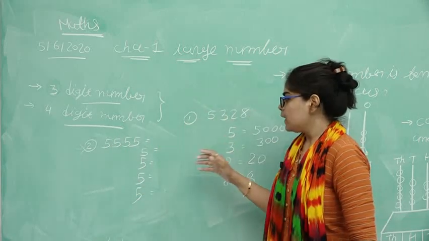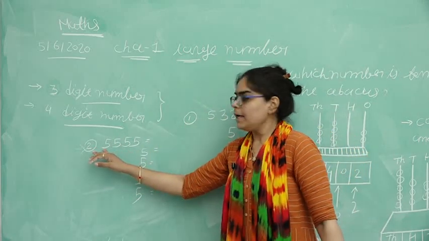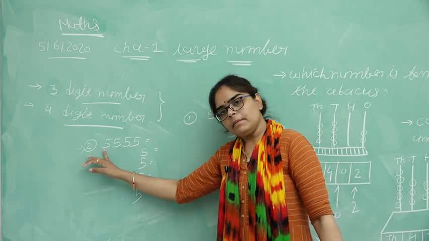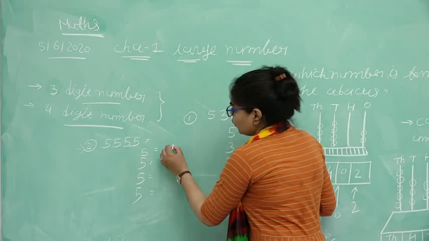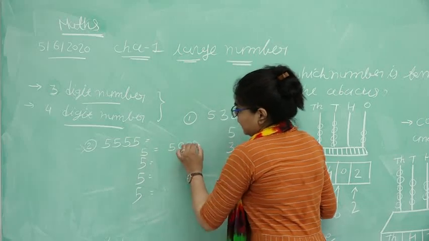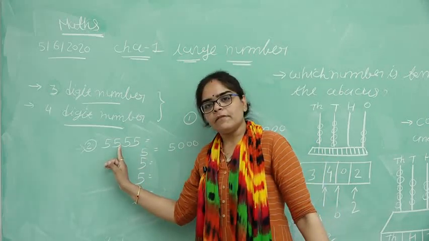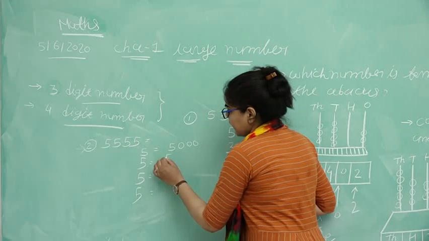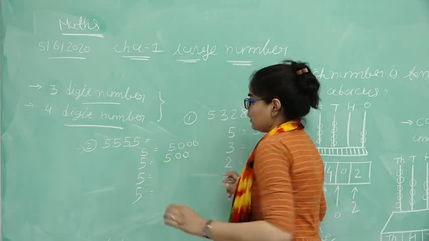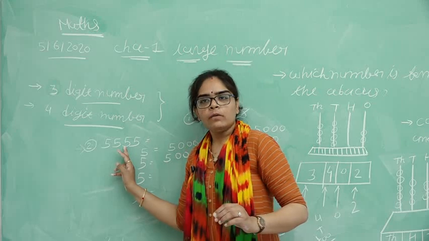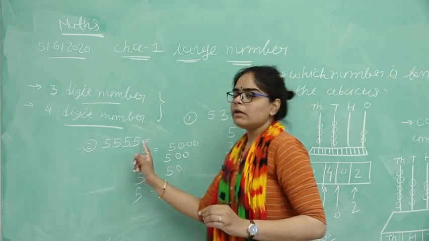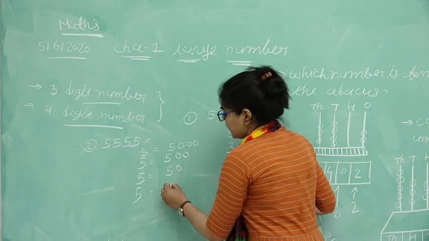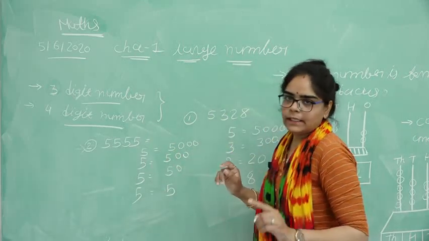Okay students. Then for the first 5, how many numbers are there after it? 1, 2 and 3. Then put here 3 zeros. For the next 5, only 2 numbers are there. Then after the next 5 only 1. And for the last 5, no numbers are there. That's why we put here only 5.